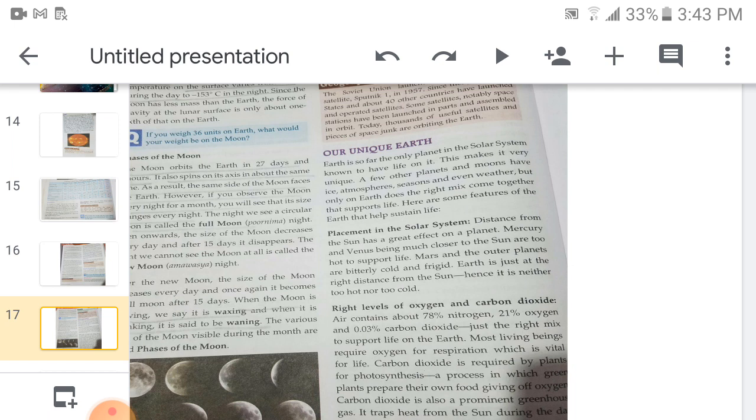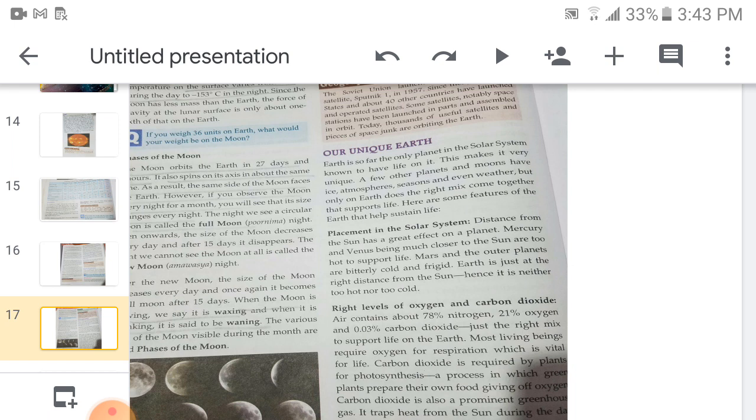Carbon dioxide is required by plants for photosynthesis, a process in which green plants prepare their own food, giving off oxygen. Carbon dioxide is also a prominent greenhouse gas. It traps heat from the sun during the day and radiates it back at night. This keeps the earth's surface warm at night. In its absence, the earth would be frozen at night.